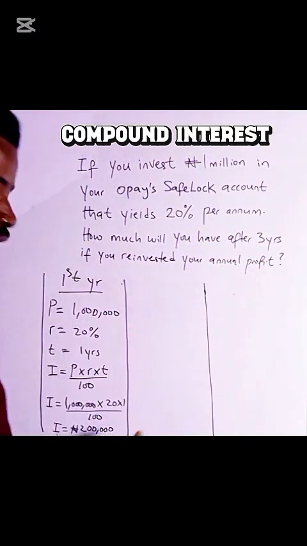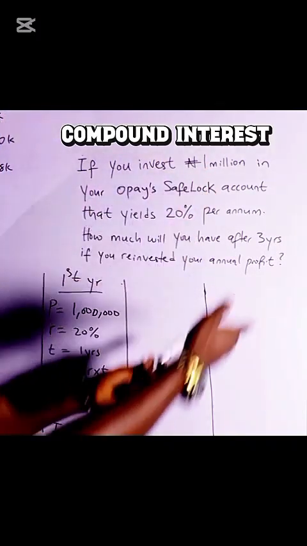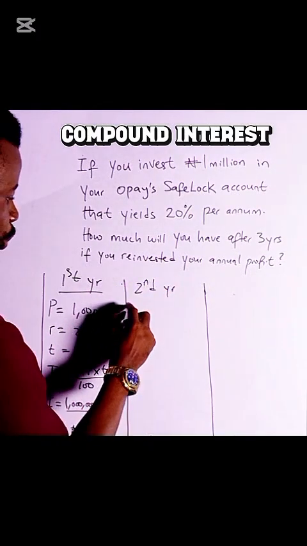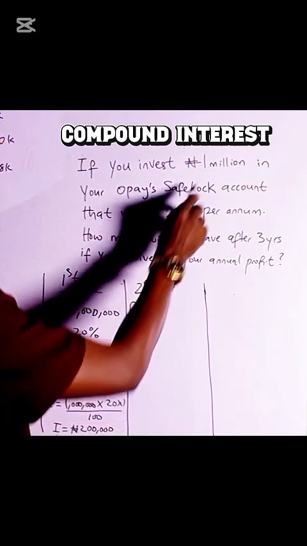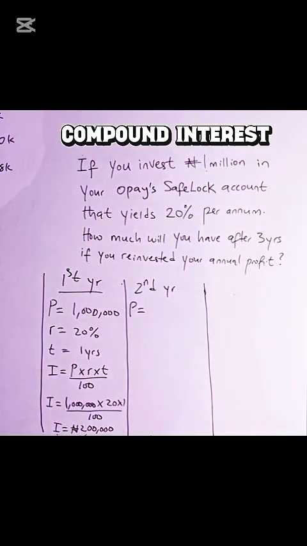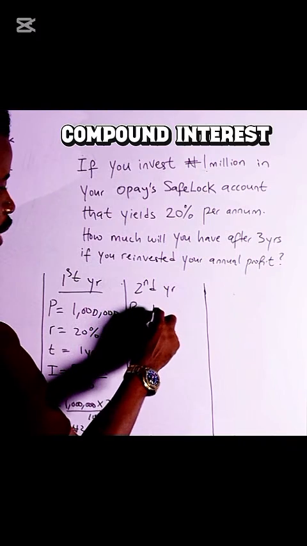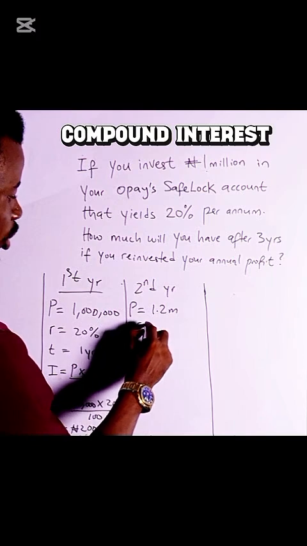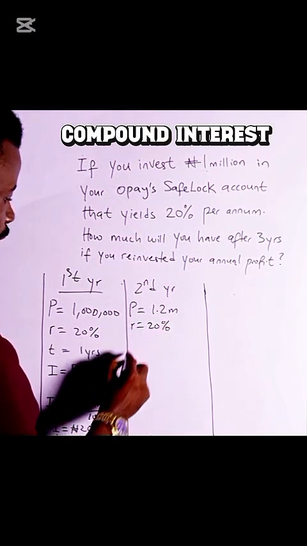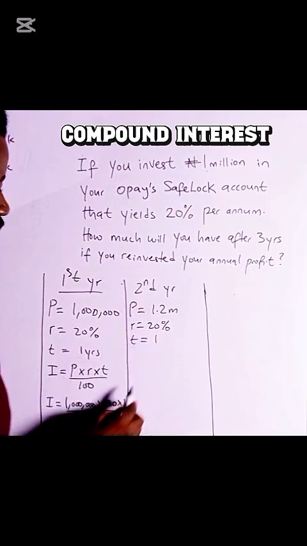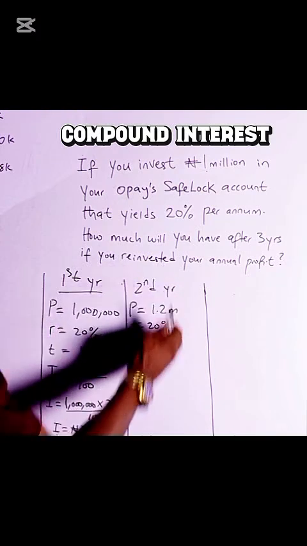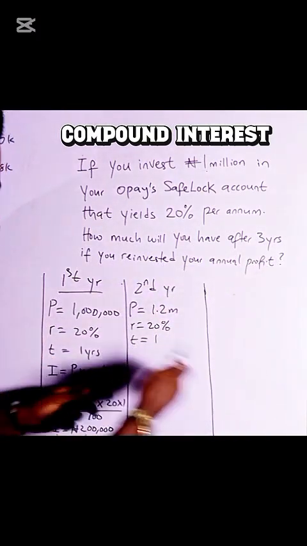So what happens? It is reinvested. The 200,000 with the 1.2 million is reinvested. So your second year, your new principal will be your initial 1 million plus your interest in the first year, which is 1.2 million. Then your rate is still 20%, and your time is still 1 year because you are dealing with each one after the other. So first year, second year, third year, it all makes up 3 years.